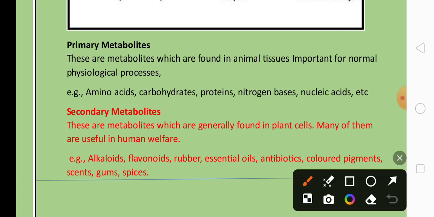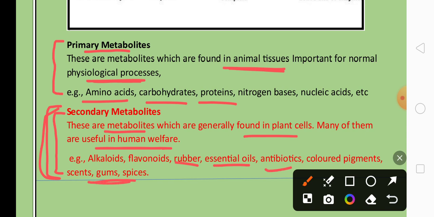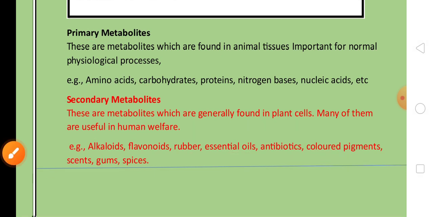Now for 1 or 2 marks questions, they may ask the definition of primary metabolites and secondary metabolites with examples. Primary metabolites are found in animal tissue. They are very important for normal physiology. Examples: amino acids, carbohydrates, proteins and so on. The secondary metabolite definition is still very important for 2 marks. They are metabolites found in plants and they are very useful for human welfare. Examples: rubber, essential oils, antibiotics, pigments, gums, spices. Secondary metabolite is very important to the exam for 2 marks.